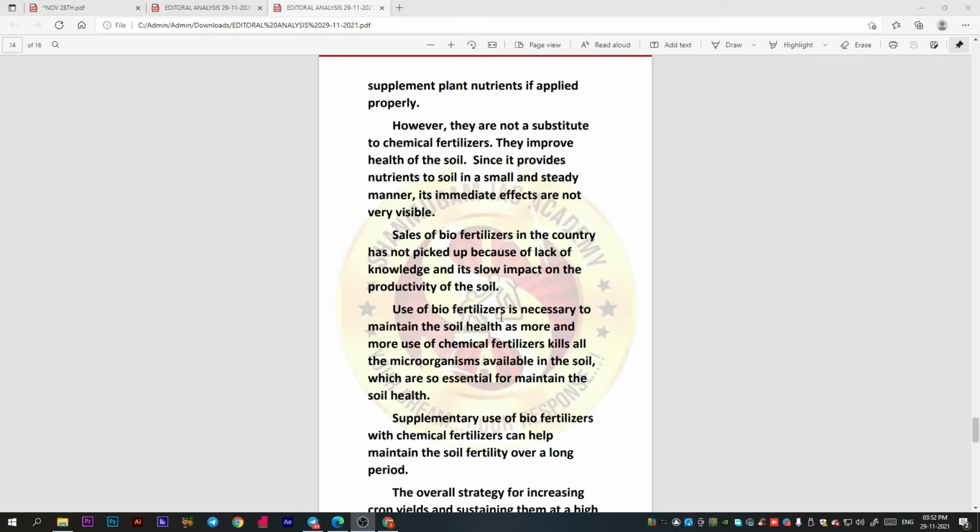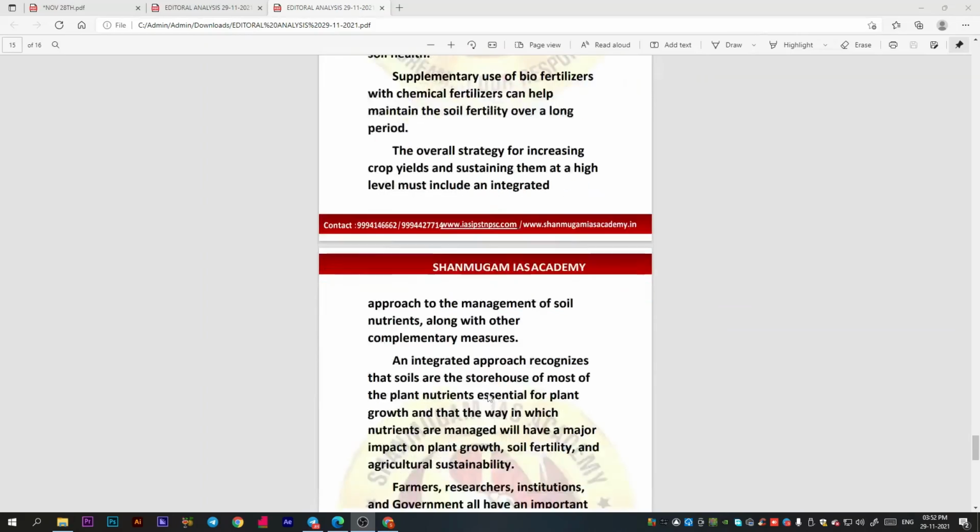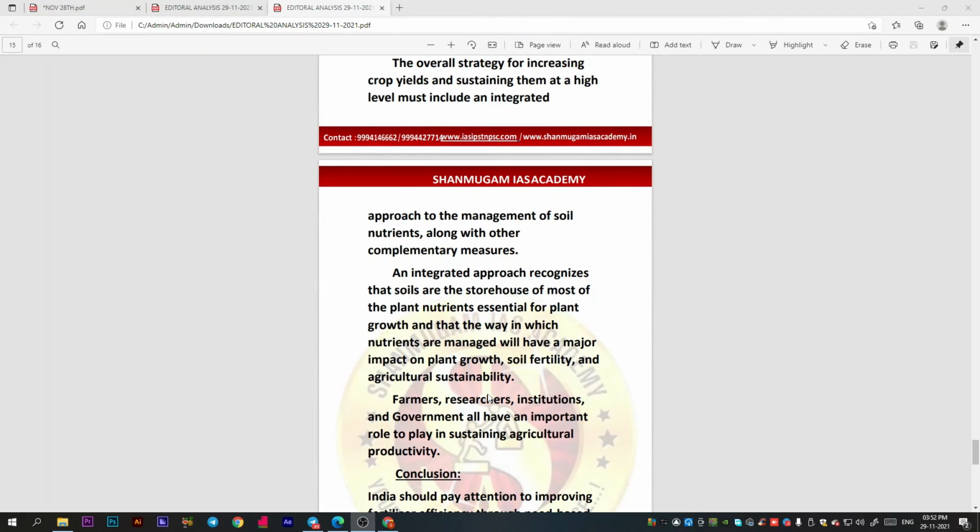Using biofertilizers will have a good impact on soil health, and the supplementary use of biofertilizers with chemical fertilizers can help maintain soil fertility over a long period of time. And some of the integrated approaches we also follow: soils are the storehouse of most plant nutrients, and how nutrients are managed will have a major impact on plant growth and soil fertility too.